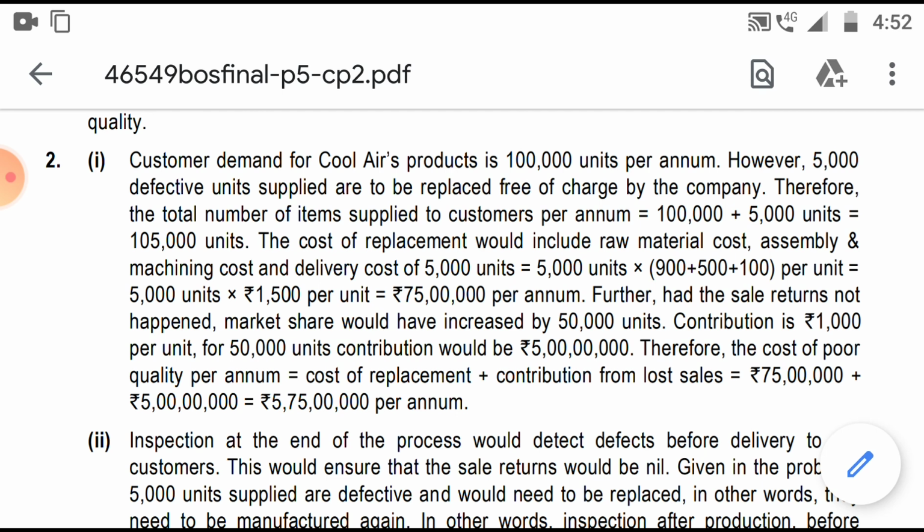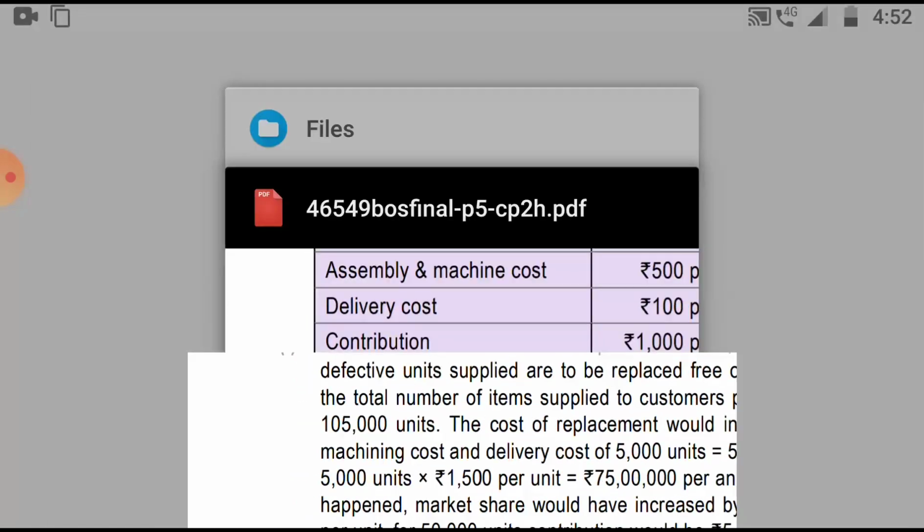What is the cost of poor quality? Cost of poor quality is cost of replacement, what cost we are incurring to replace that product, plus contribution loss, that is 5 crore. So the amount is 5 crore 75 lakh. Question number 2, subpart 2.